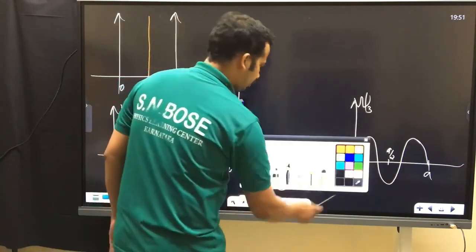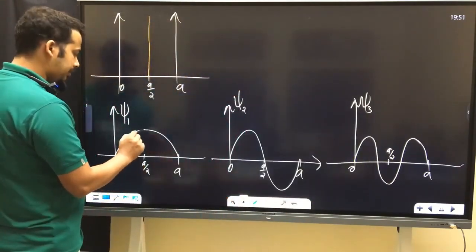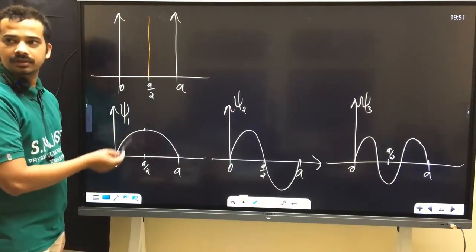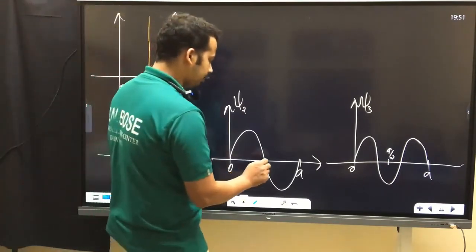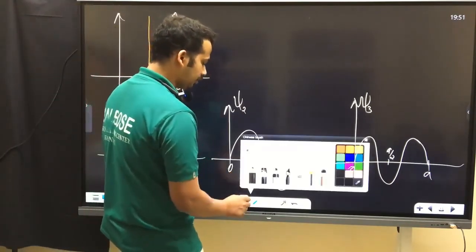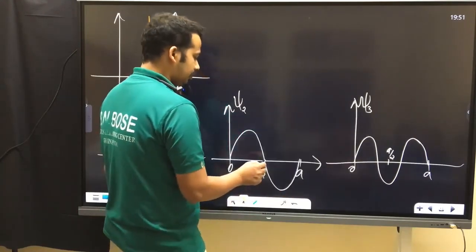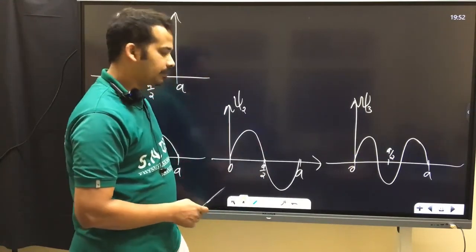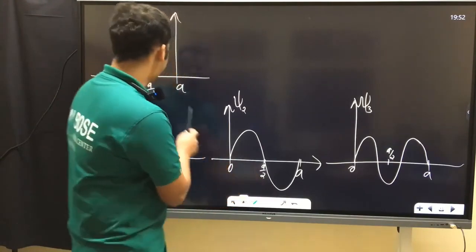Now look here. The very simple argument is, for this state, there is a probability of finding the particle here. I mean, if you do the measurement. For this state, the probability of finding the particle at this point is 0. That's why whatever you do at this position, the particle doesn't care. You are disturbing only the point a by 2.